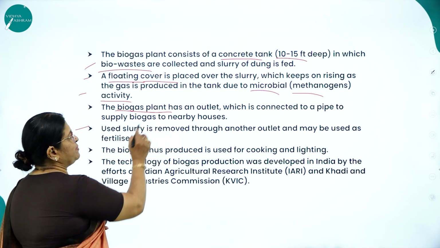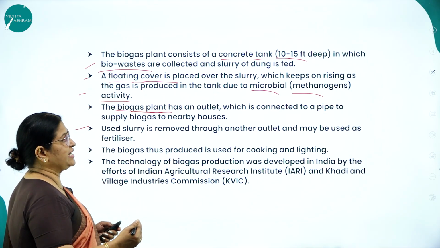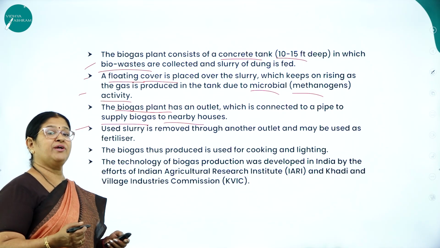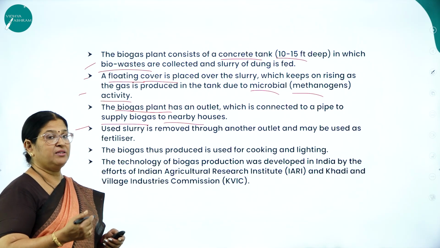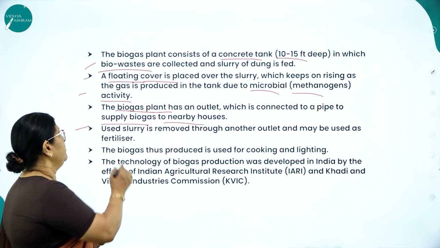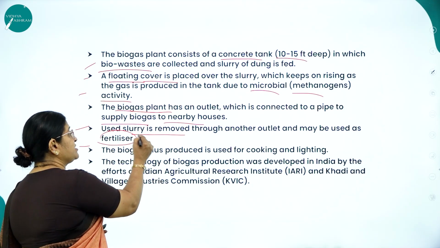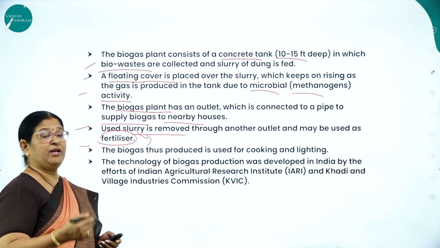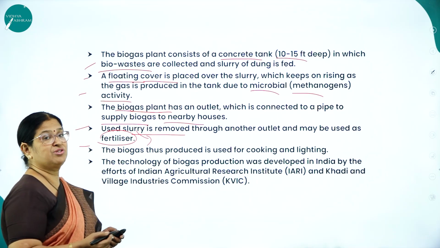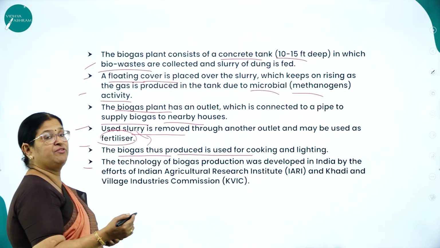Next, the biogas plant has an outlet, which is connected to a pipe to supply biogas to a nearby house. There are many places where you can see even the light is lit by biogas. Of course, cooking is also done by biogas. Used slurry is removed through another outlet and may be used as fertilizer. Even the leftover slurry is a very good fertilizer. We can also call it organic manure. The biogas thus produced is used for cooking and even for lighting.